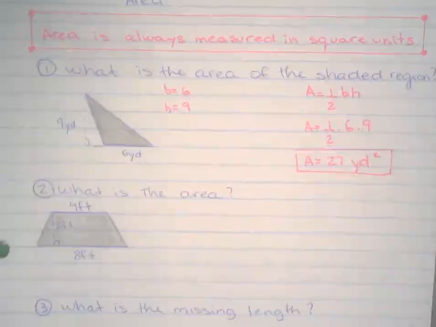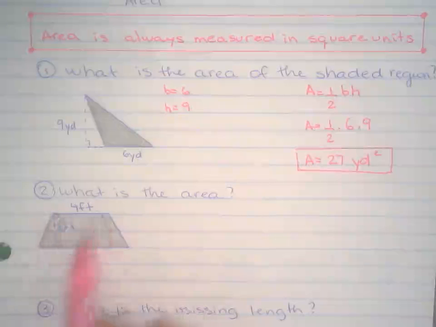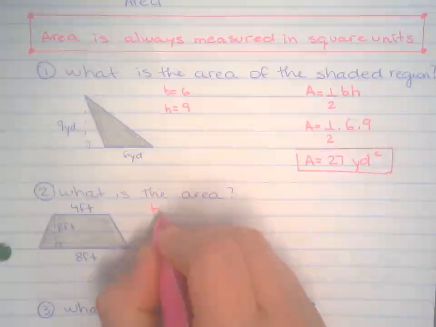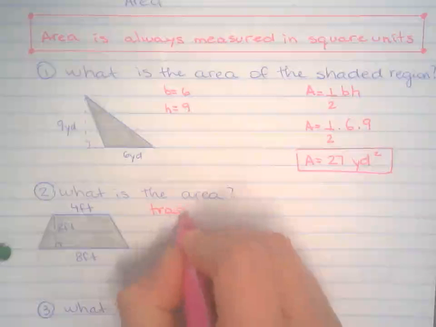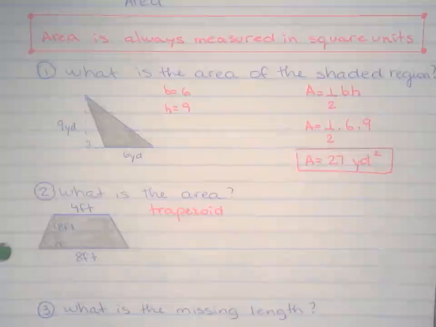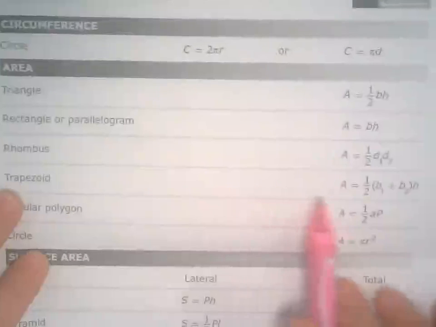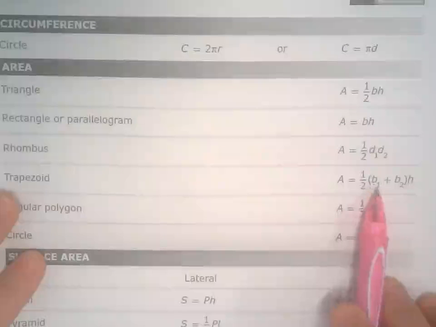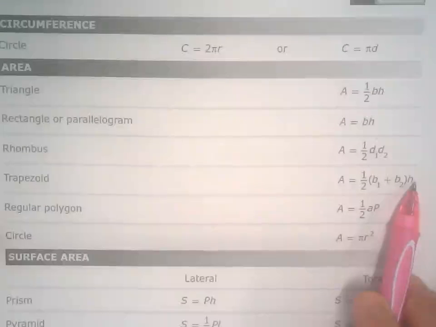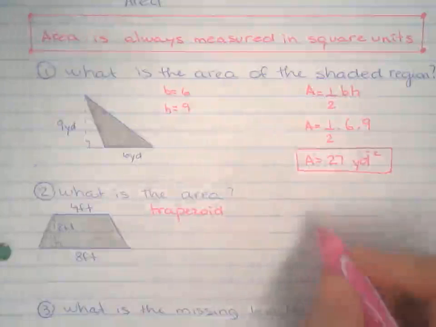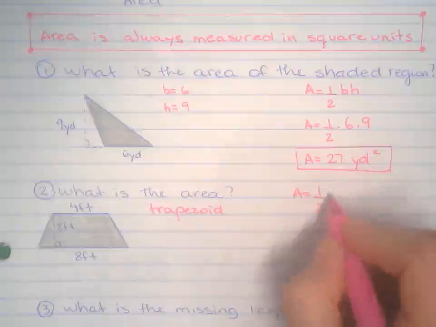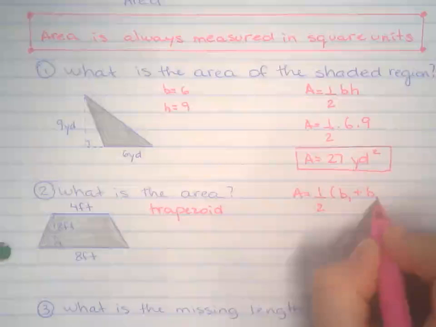The next one, we have a trapezoid. It's a trapezoid because these two sides are parallel. That's the only requirement to be a trapezoid, but we're going to worry about this later on this year. So we're looking for the area of a trapezoid. Trapezoid right there. We're going to copy this crazy formula right there. And what that means is base 1 plus base 2 times the height of the trapezoid, over 2. So right now, I'm copying the formula from the formula chart.